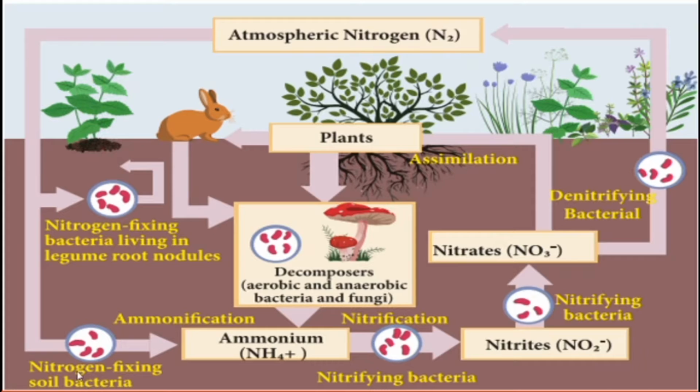Some nitrogen-fixing soil bacteria convert atmospheric nitrogen into ammonium, and that we call ammonification. After ammonification, what will happen?